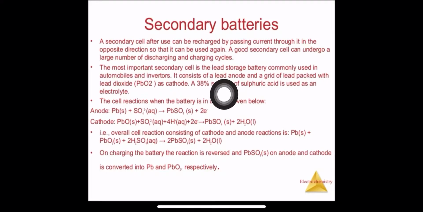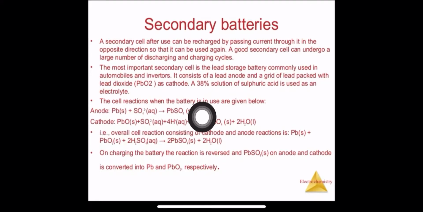It contains a lead anode. The anode is made up of lead, and a grid of lead packed with lead dioxide acts as the cathode. What is at the anode? It is just lead. And at the cathode it is lead dioxide. A 38% solution of sulfuric acid is used as the electrolyte. You know the formula of sulfuric acid, that is H2SO4. So this is used as our electrolyte.